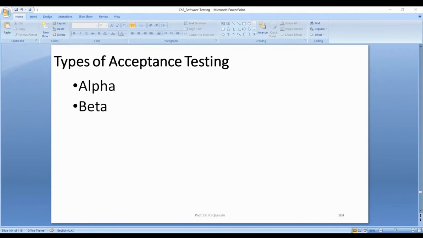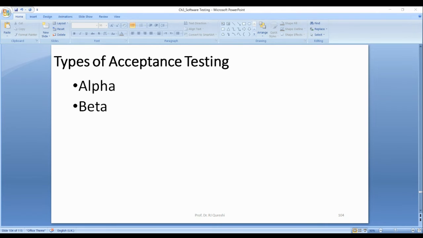But team is present to control the environment. That is the reason it's called control testing or contrived testing, lab testing. That is another name. Lab testing, control testing, or contrived testing, or alpha in general. Lab, controlled, contrived, or alpha. But it is done at the software company side.